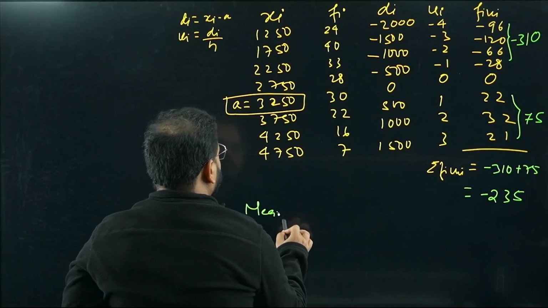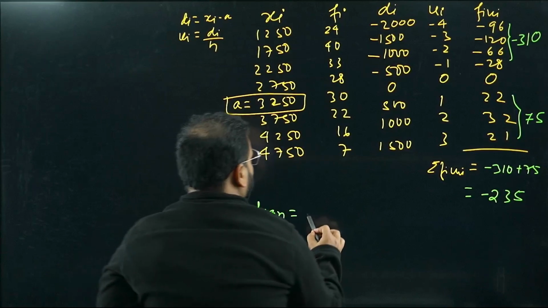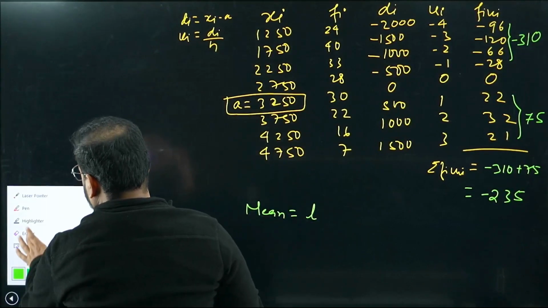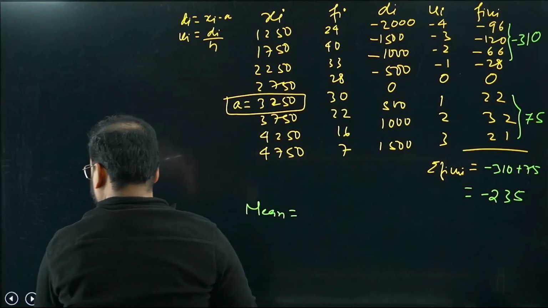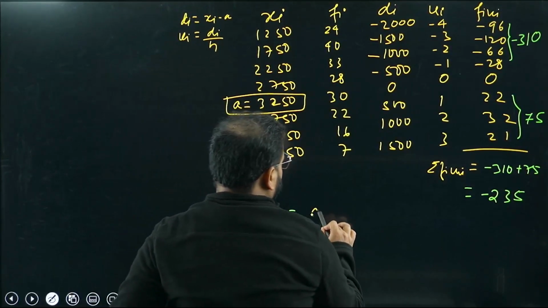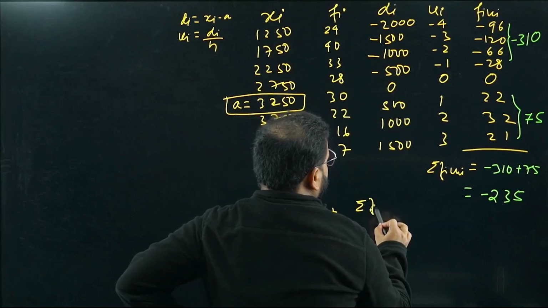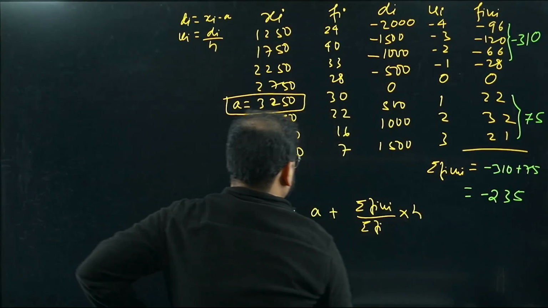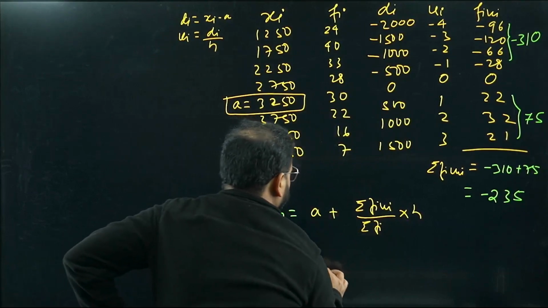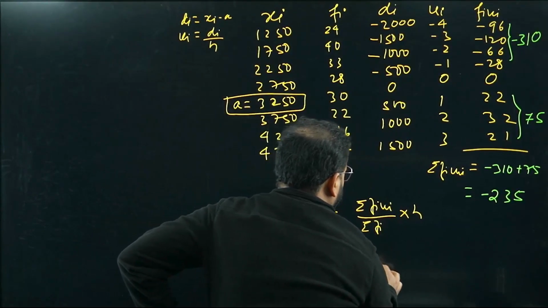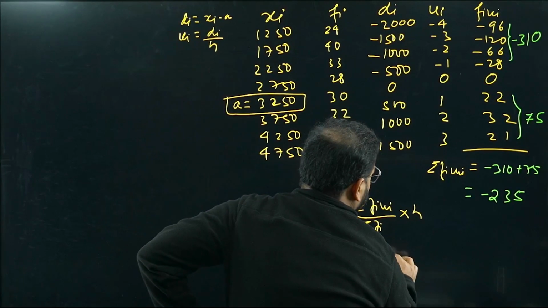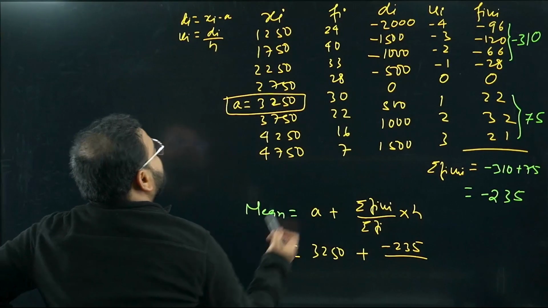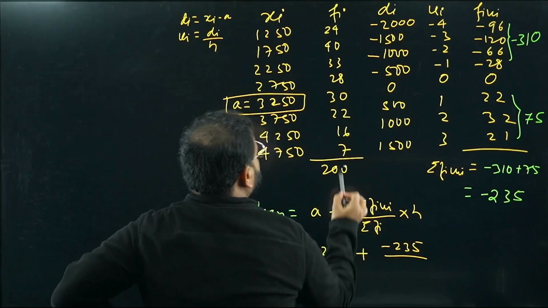The mean from this formula is given as, what is it, sir? L. Sorry, not L. A, no? Habit of writing mode. Okay. So A plus sigma Fi Ui by sigma Fi into H. What is the A value, sir? 3250 plus, what is sigma Fi Ui, sir? Minus 235 by sigma Fi. What is sigma Fi, bacha? Sum all of this. We know this value was given as 200.